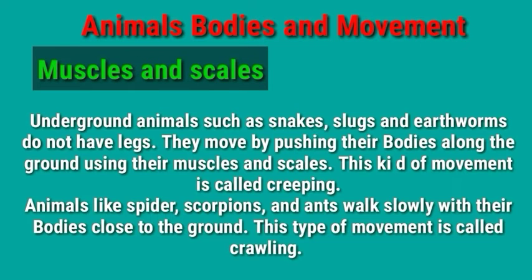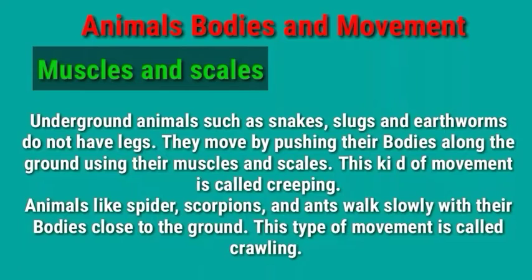And now we will discuss muscles and scales. Okay, children? Underground animals such as snakes, slugs and earthworms do not have legs. So how do they move? They move by pushing their bodies along the ground using their muscles and scales. This kind of movement is called creeping, which means they are creeping along the ground to move forward. Okay children, animals like spiders, scorpions and ants walk slowly with their bodies close to the ground.